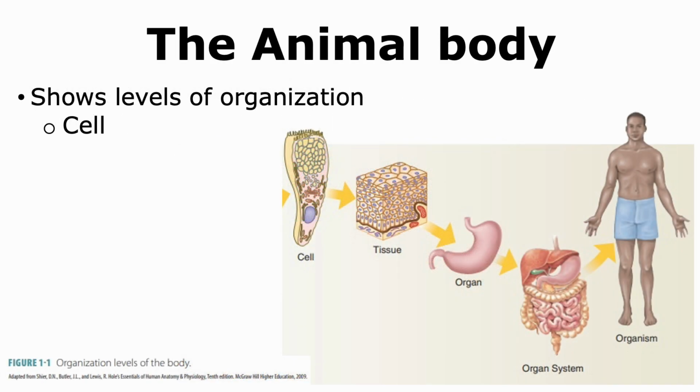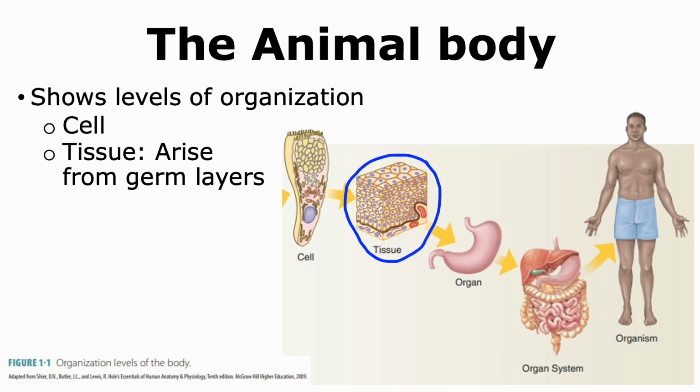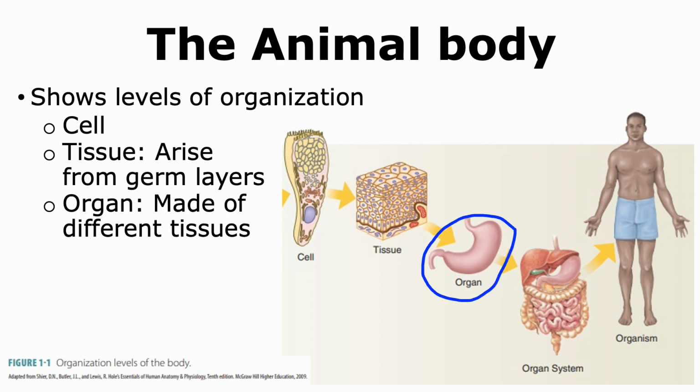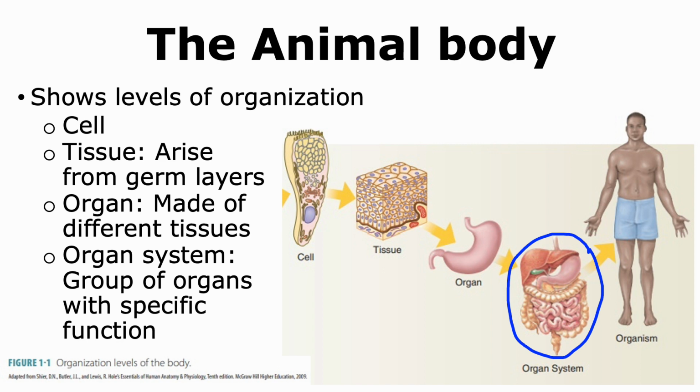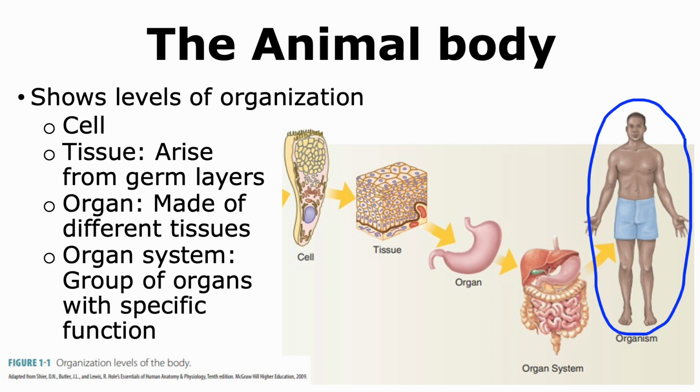Animal bodies show a hierarchical level of organization. As true with all organisms, the body of animals is made up of cells. However, different cells come together to form tissues. These cells that form the tissues usually arise from the germ layers. Now, different tissues can come together to form organs, and different organs can work together as part of an organ system. Organ systems are usually assigned specific functions that will allow the organism to survive, reproduce, and grow better.